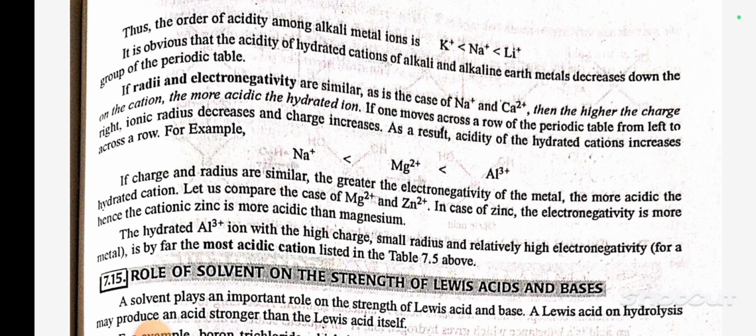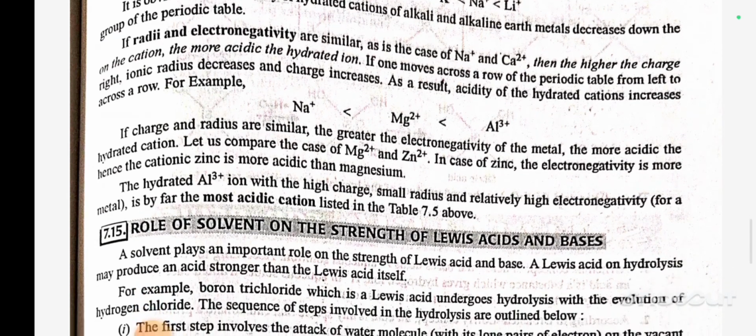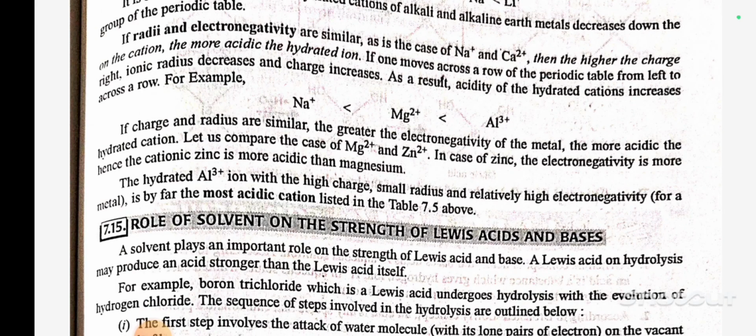If one moves across a row of the periodic table from left to right, ionic radius decreases and charge increases. As a result, acidity of hydrated cations increases across a row. For example, Na+ < Mg2+ < Al3+. If charge and radius are similar, the greater the electronegativity of the metal, the more acidic the hydrated cation.